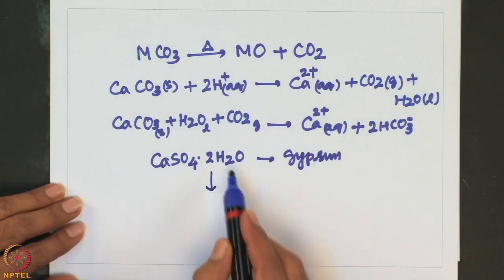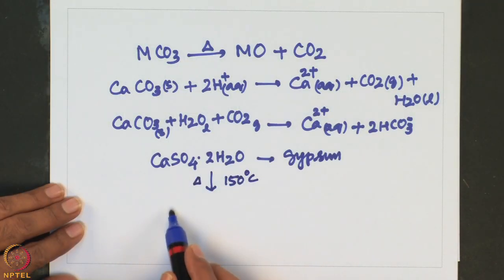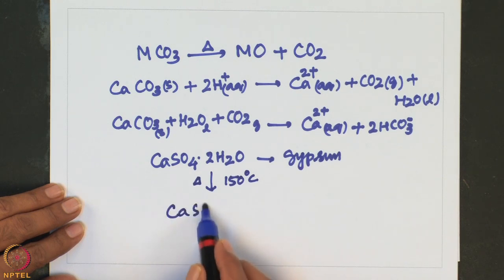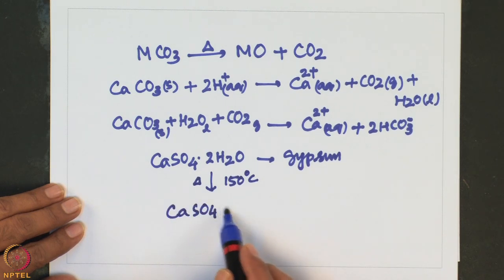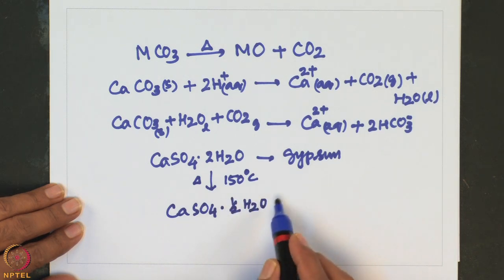That means it will have only half an equivalent of water per calcium sulfate molecule. That is known as plaster of Paris. That means if you heat this one to about 150 degrees centigrade, it forms hemihydrate. This is called plaster of Paris.